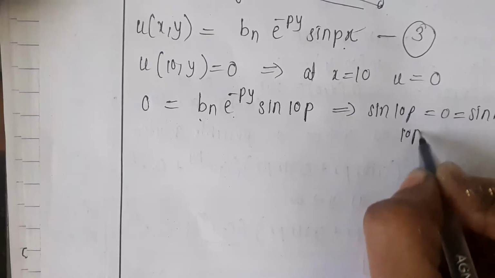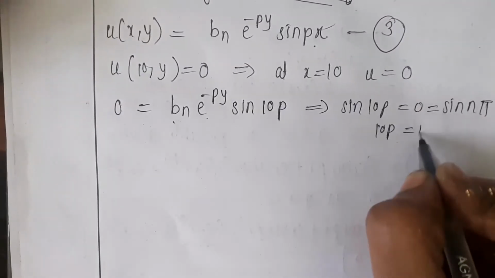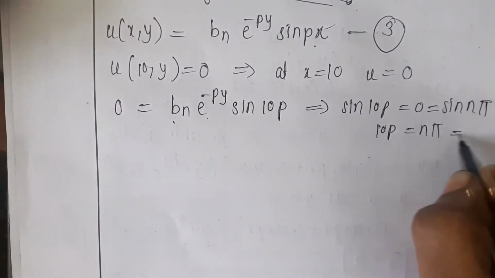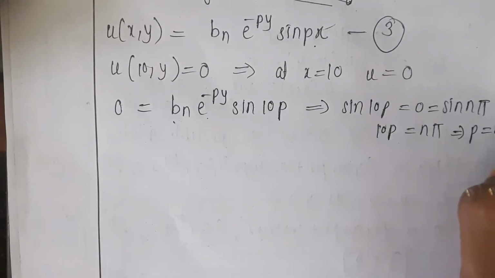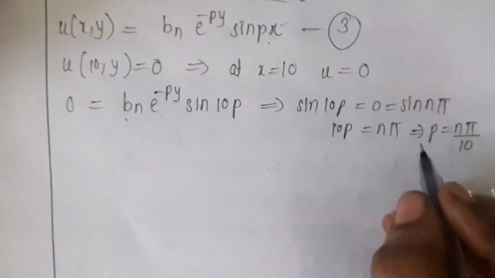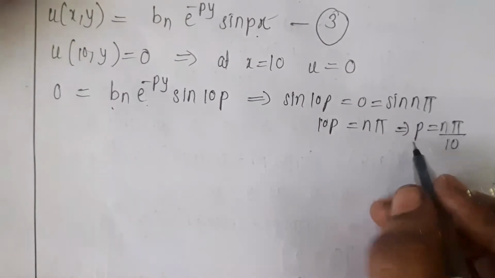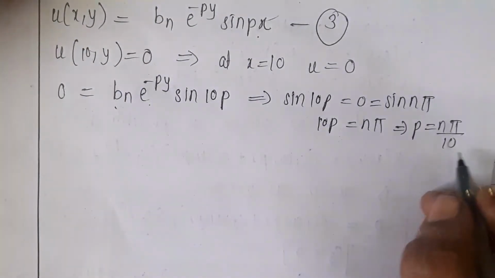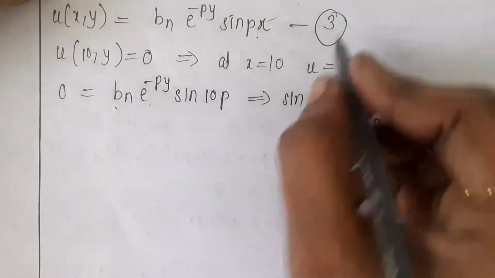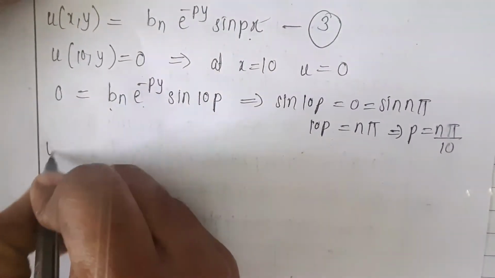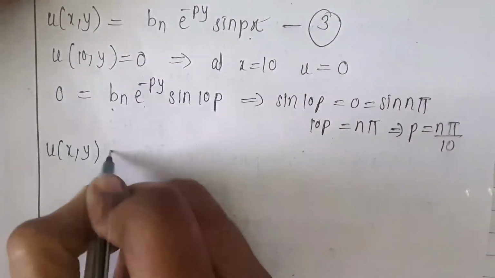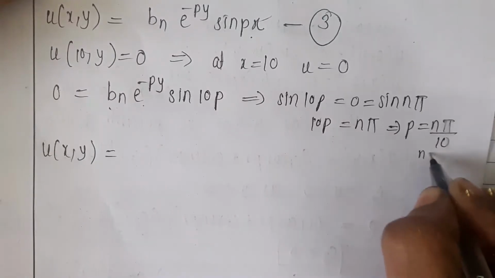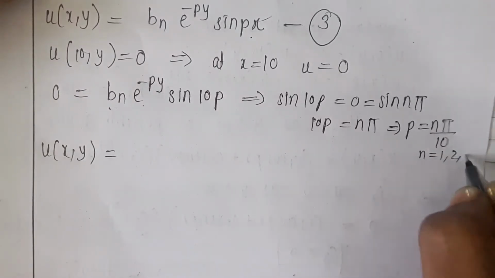So 10p is equal to n pi. So p is equal to n pi by 10. Next we have this p value. Put this p value in equation number 3. We get u of xy is equal to, now this p value is for n equal to 1, 2, 3 and so on.